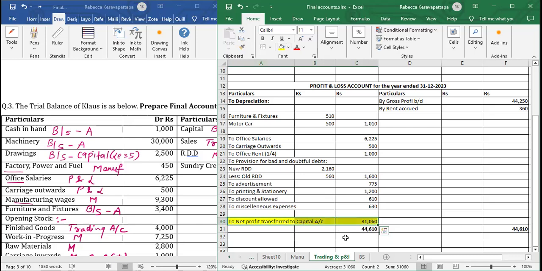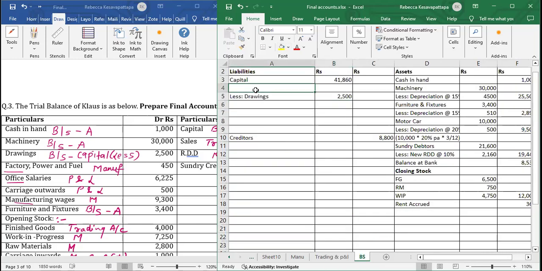This now we will transfer to the balance sheet. Capital account, we will write here add net profit. What was the net profit? 31,060. We'll add this. Add this net profit and we'll have to less drawings. 70,420. I will take total